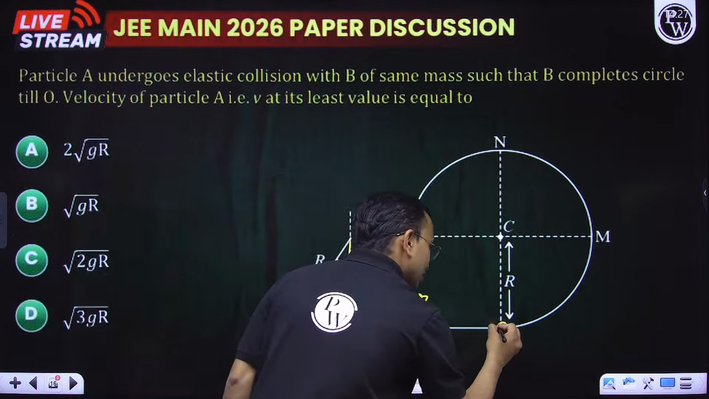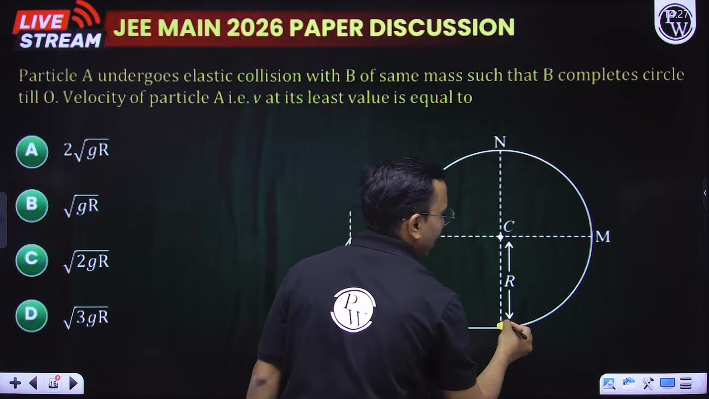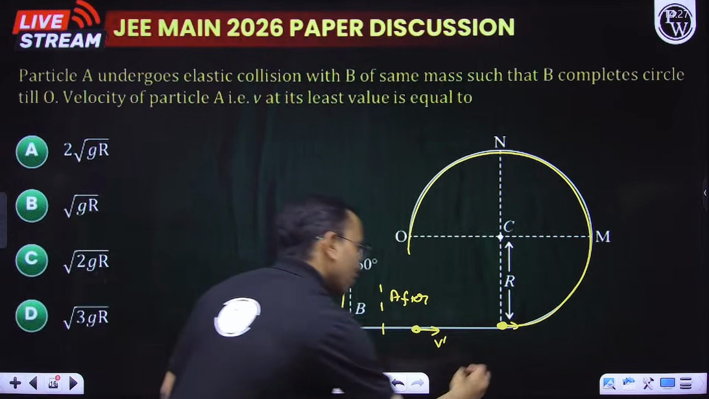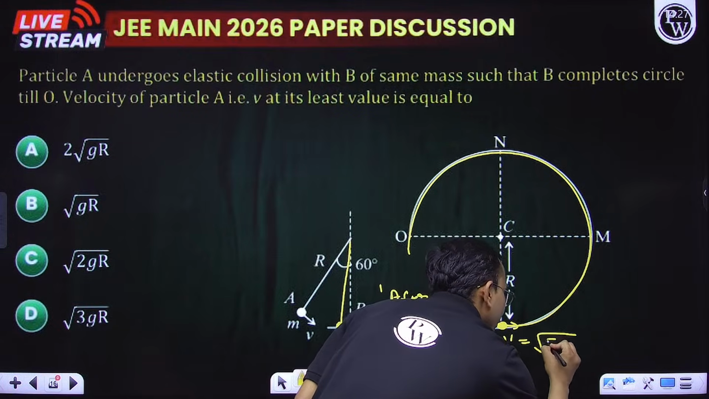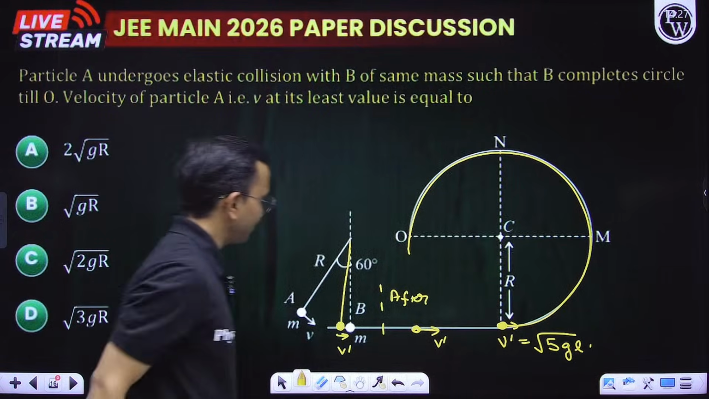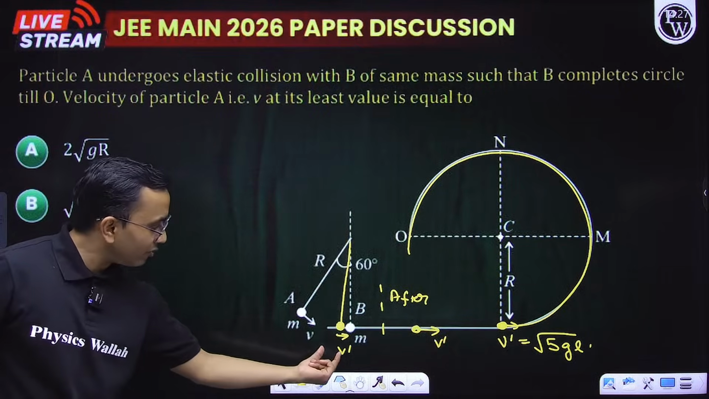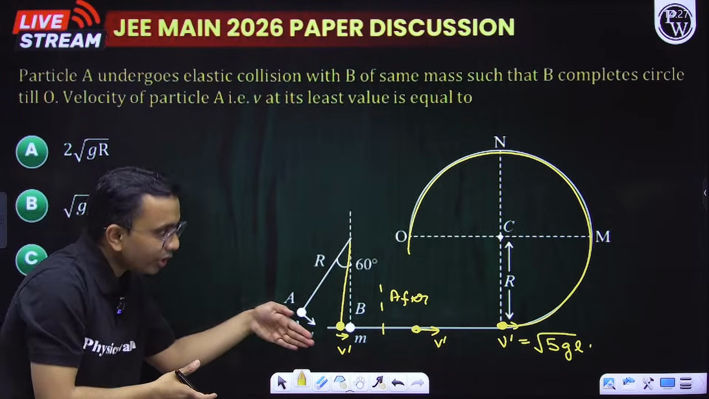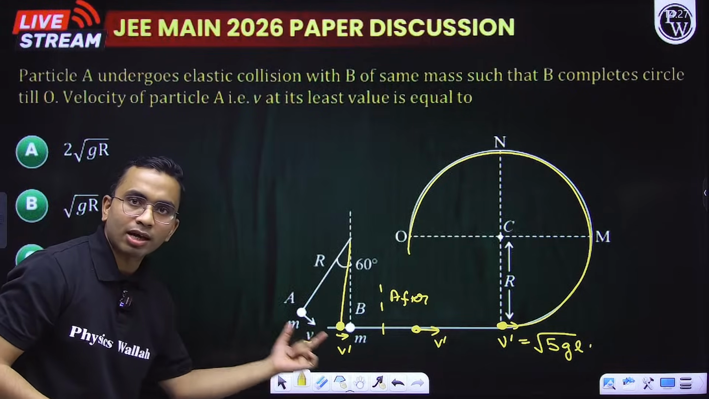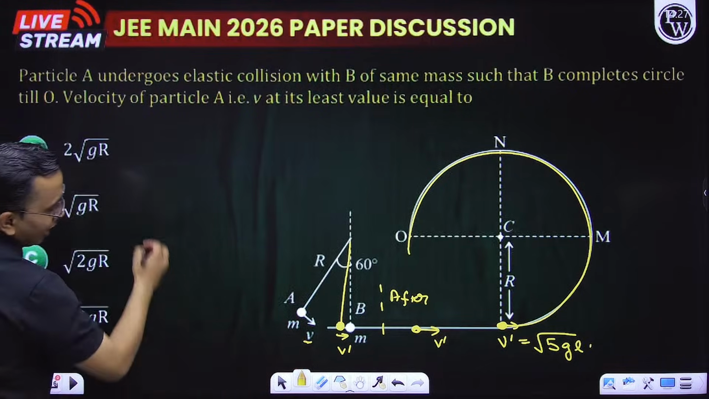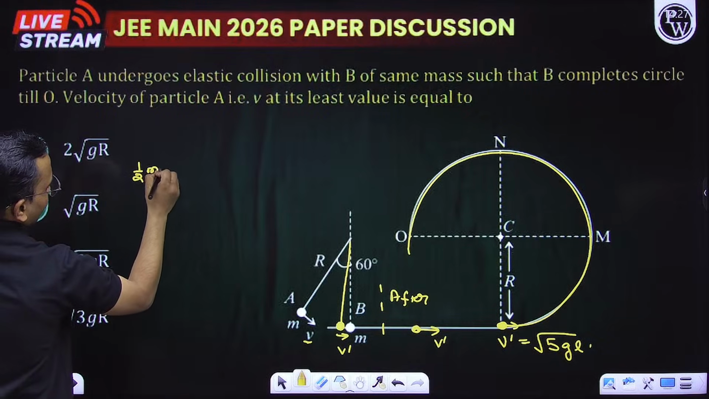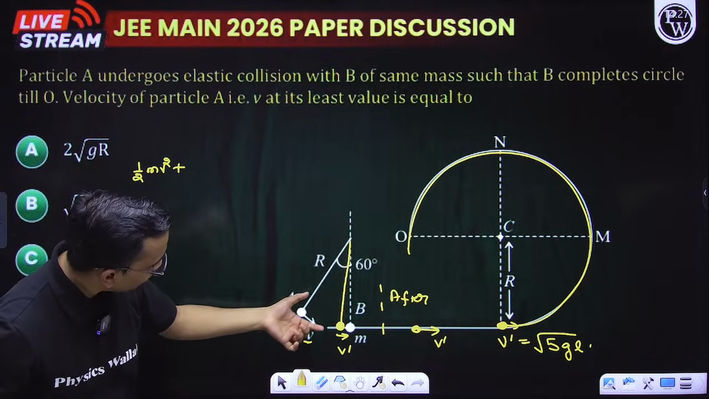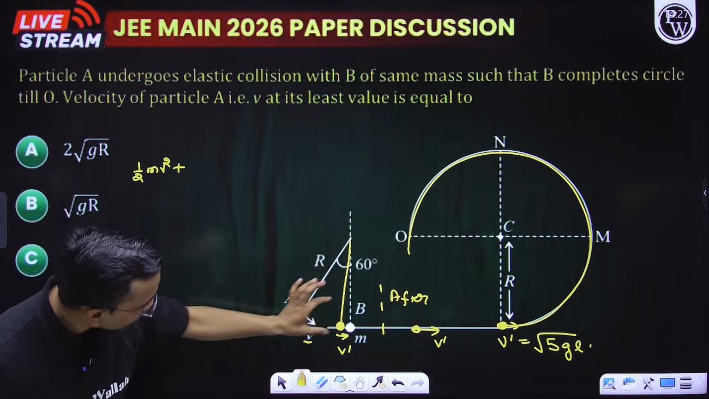Now with velocity V dash you are projecting it and it completes the vertical circle. What should be the condition? V dash should be root of 5GL. I know V. It is going down and then it becomes V dash. Apply conservation of mechanical energy. So initial kinetic energy half mv square plus initial potential energy. How much is the height? R by 2, cos theta. This is R by 2, so this height is also R by 2.